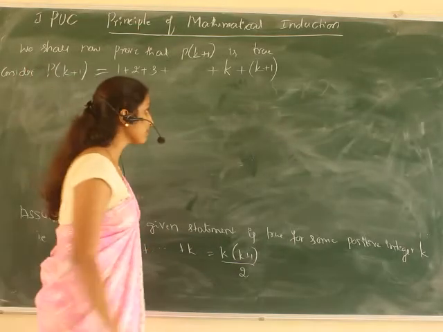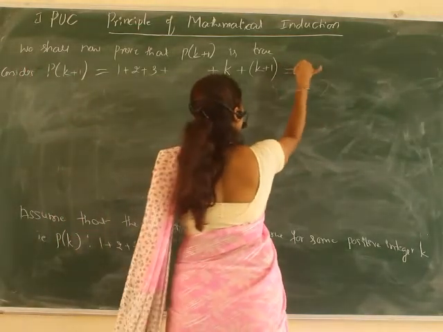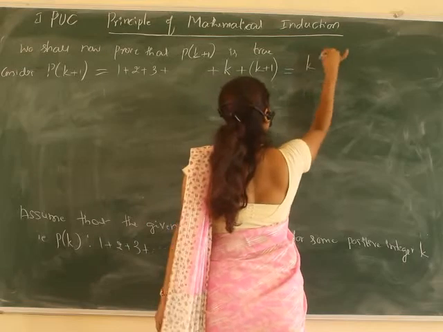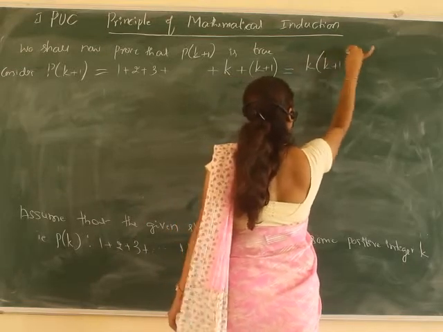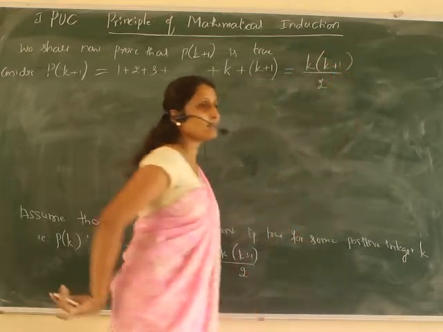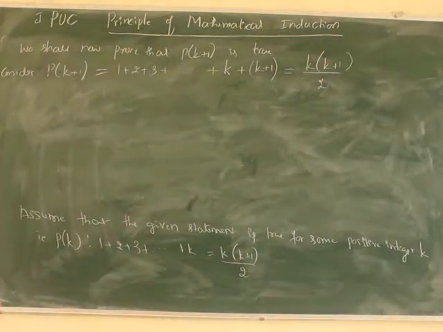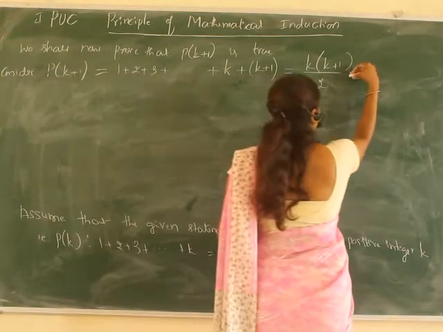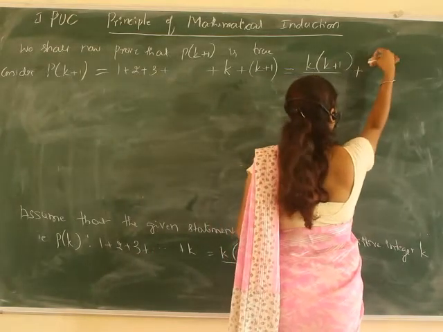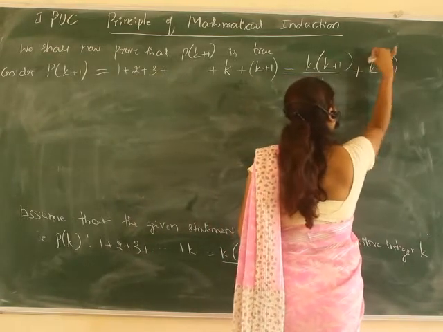Up to k, the result is true. That means k into k plus 1 divided by 2. Up to k, this is the result. So next I have to add k plus 1.